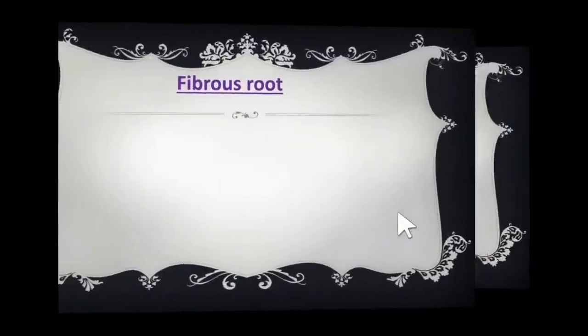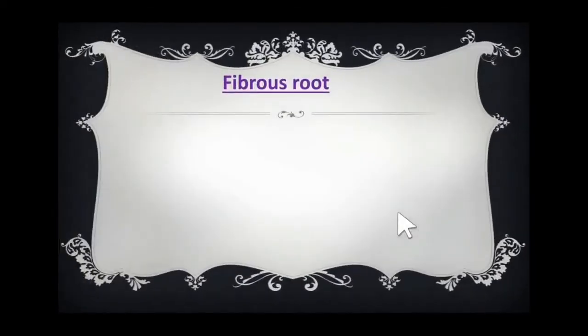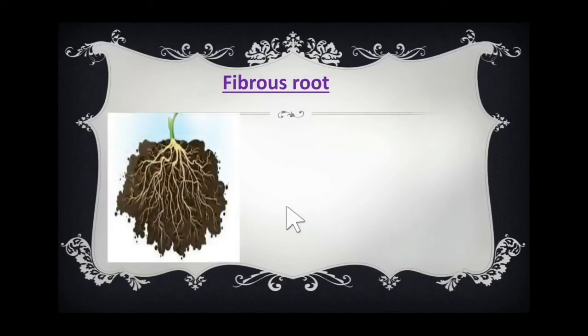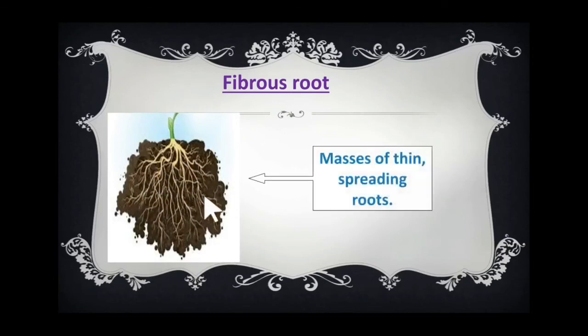Yes. Now, another one is fibrous root. What is a fibrous root actually? It's like this. Masses of thin spreading roots. Too many tiny roots will be there. You know, for our grass?